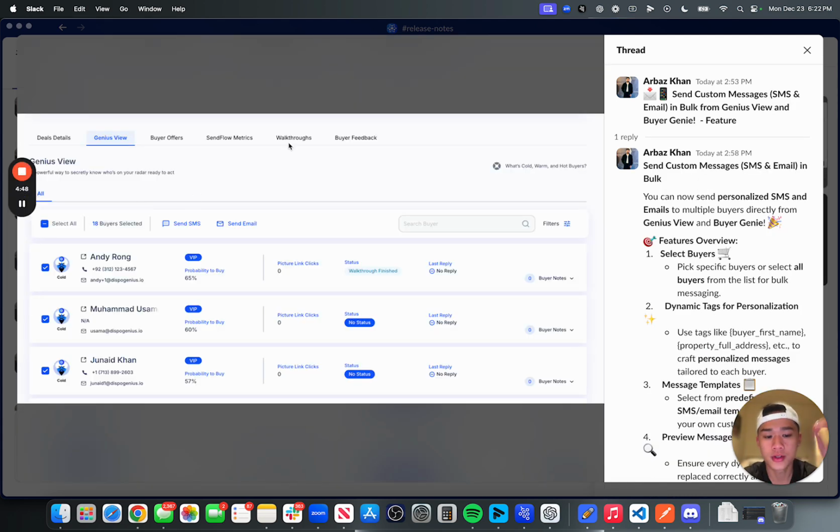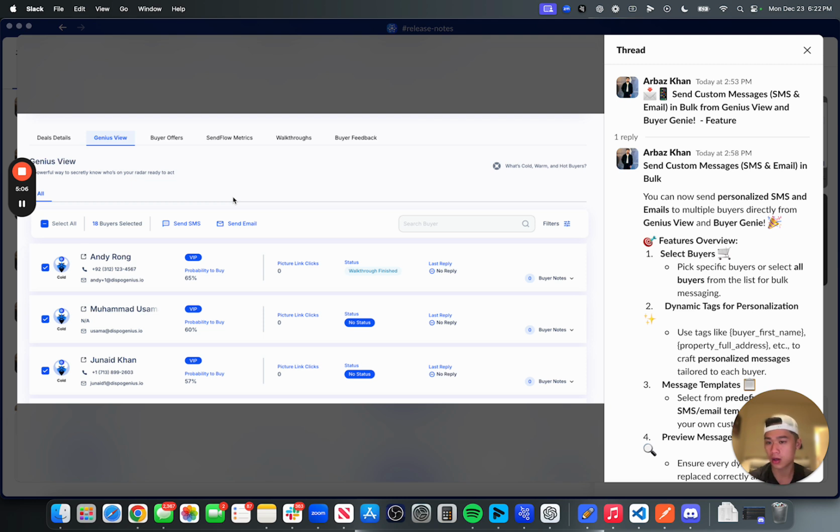So this was actually released about 10 days ago. A lot of users requested that, hey, I want to send out price reduction emails, or I want to send out an update to all my buyers about something happening. But how do I do that? Because I only want to send it to the buyers that actually received this deal.